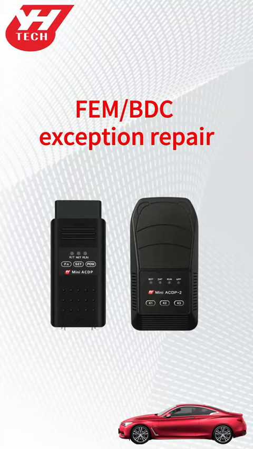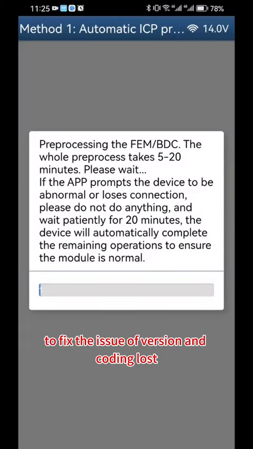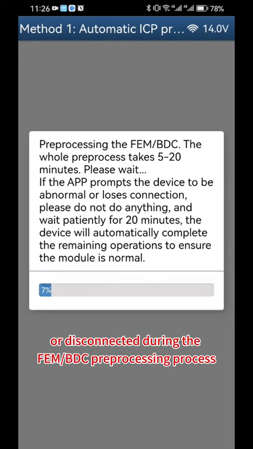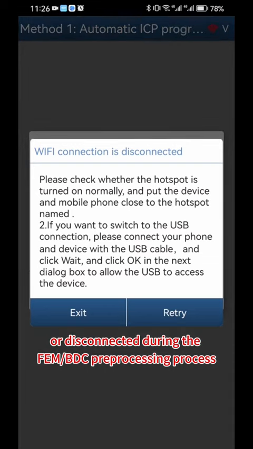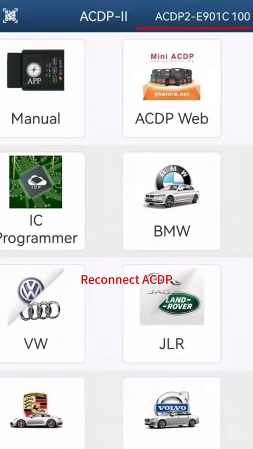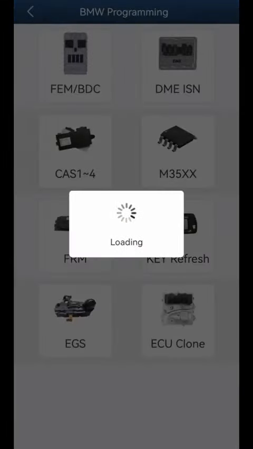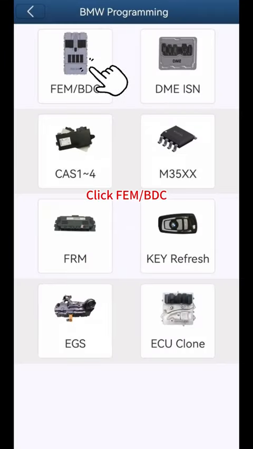FEMBDC exception repair. This video shows how to fix the issue of version and coding lost when the app prompts the device to be abnormal or disconnected during the FEMBDC pre-processing process. Reconnect ACDP. Click BMW. Click FEMBDC.